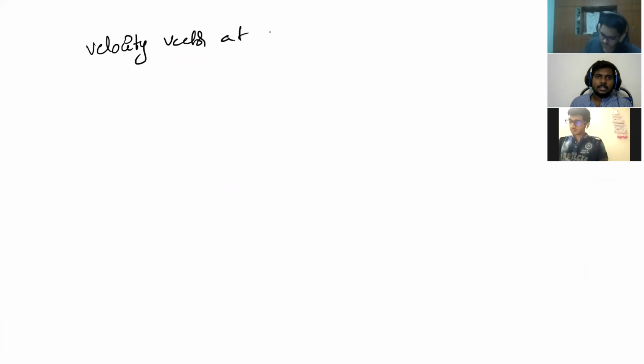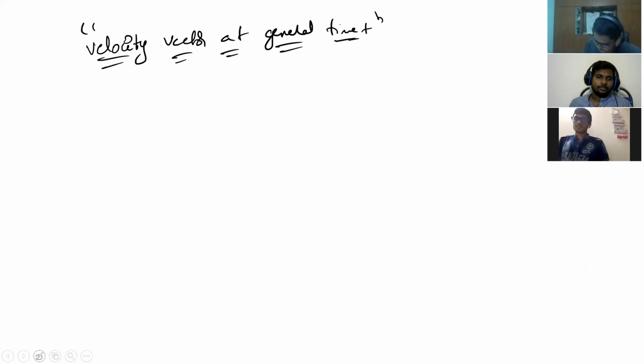Okay, then next point. What is the velocity vector at general time t? For both x and y. So velocity vector is equal to what?